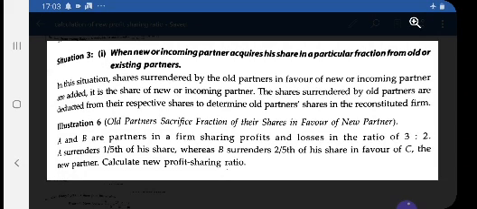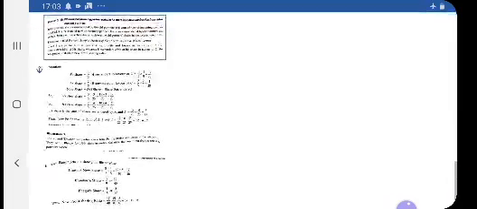It means, see, at what share C is coming is not mentioned. Whatever fraction A is surrendering and whatever proportion B is surrendering, by adding both the surrendered parts will be the share of the new partner. Try to understand the topic, and this case, how you will solve. See its solution.